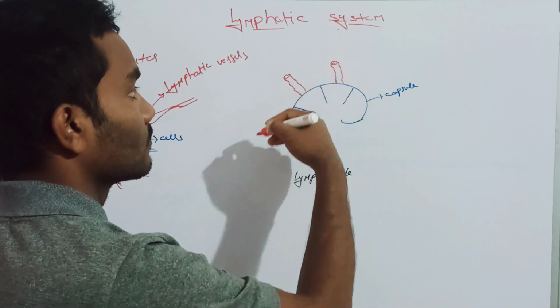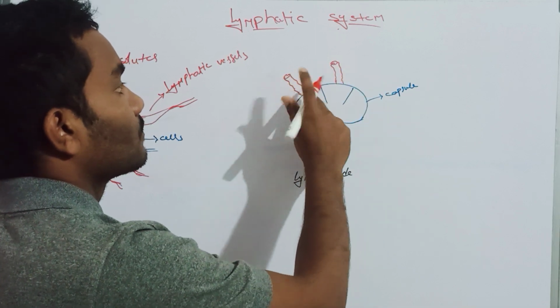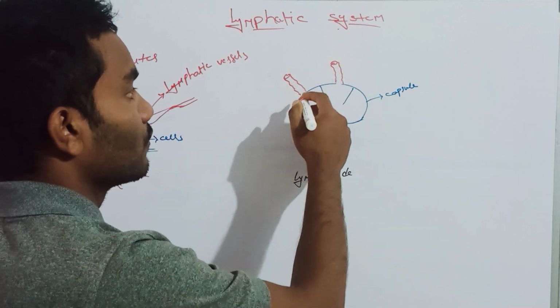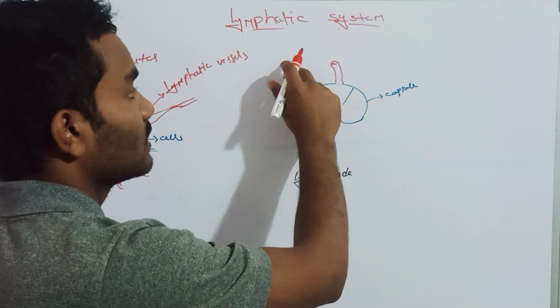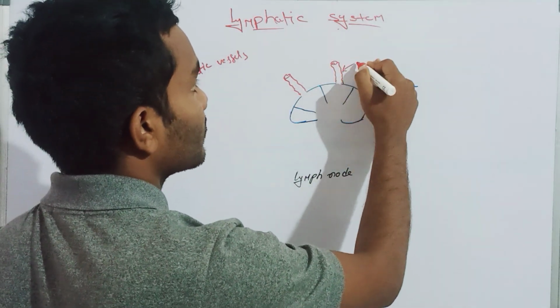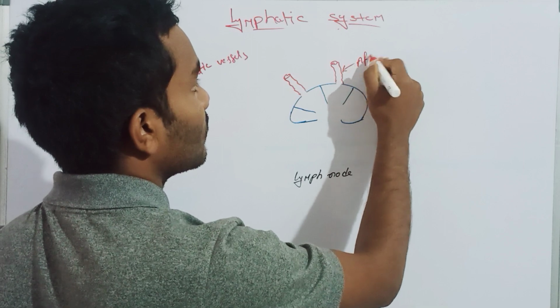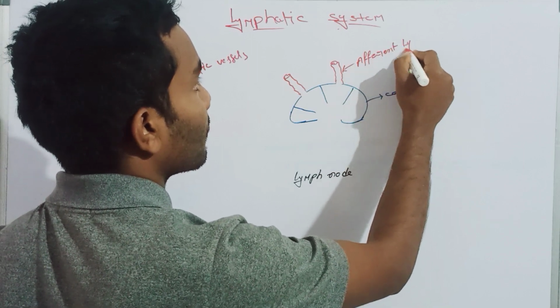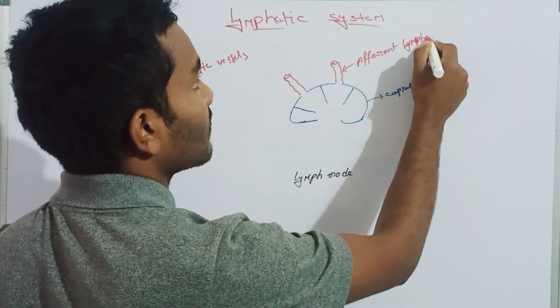Like this. Lymph nodes here. This is the afferent lymphatic vessel. What is it? Afferent lymphatic vessel.